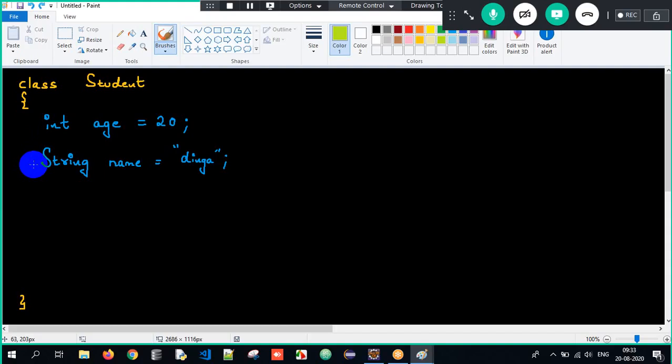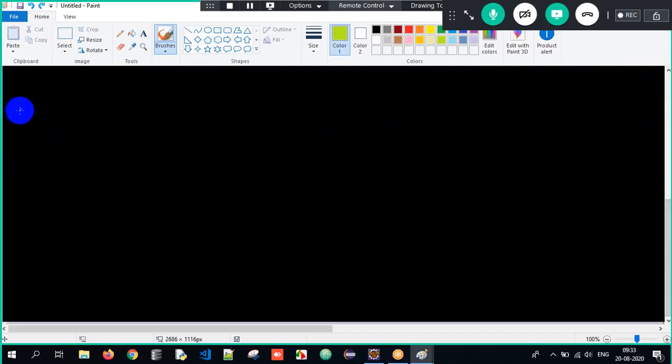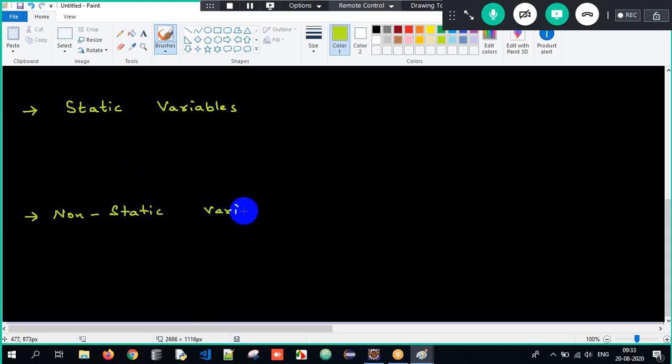Now we understood this. But the next thing after I define these is you need to understand whether those variables are static variables or non-static variables.